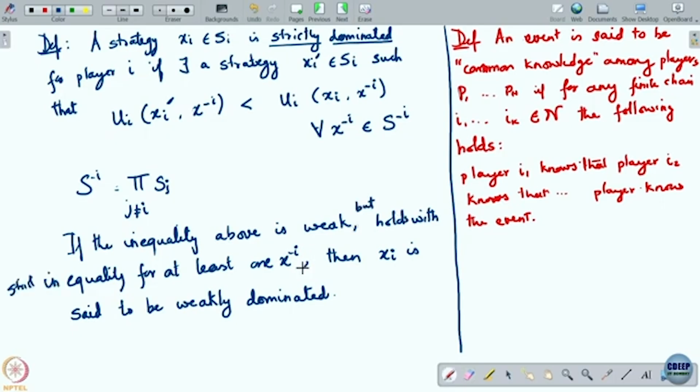So if the inequality above is weak but holds with strict inequality for at least one x minus i, then xi is said to be weakly dominated. That means this is replaced with a less than or equal to, but there should be at least one case where it is strict. The reason for including this is to avoid degeneracy where you have equality throughout, because then you can effectively just copy and paste strategies, and they will all end up weakly dominating each other, and that creates a whole bunch of degeneracies.